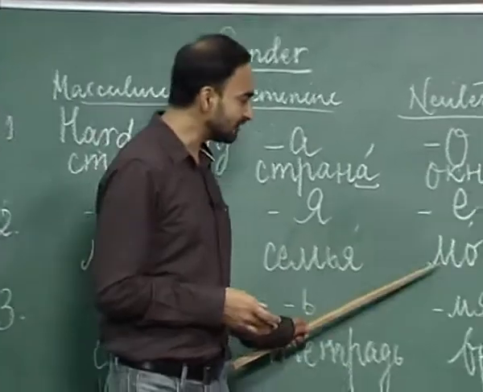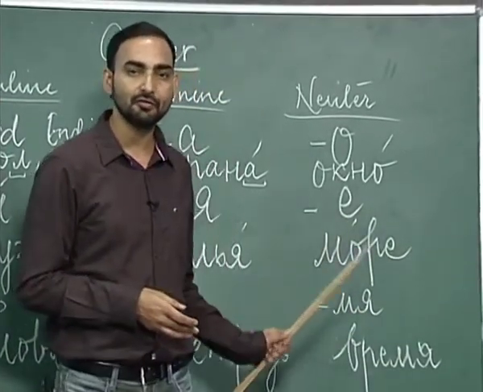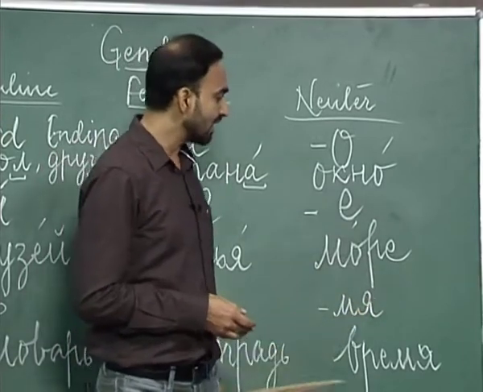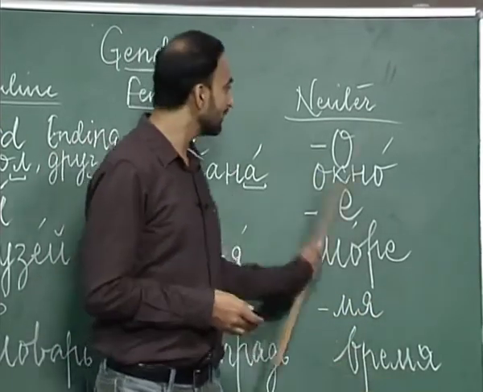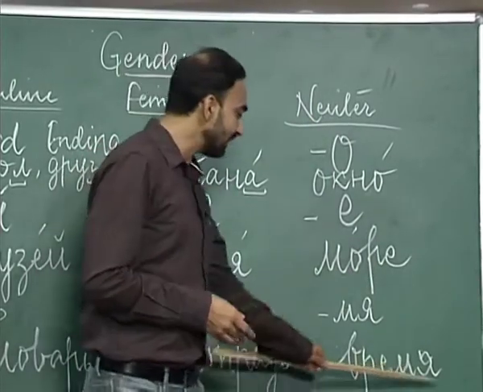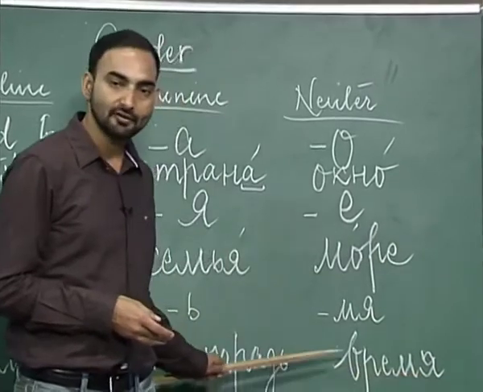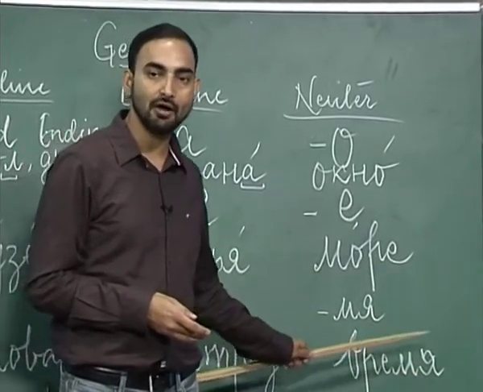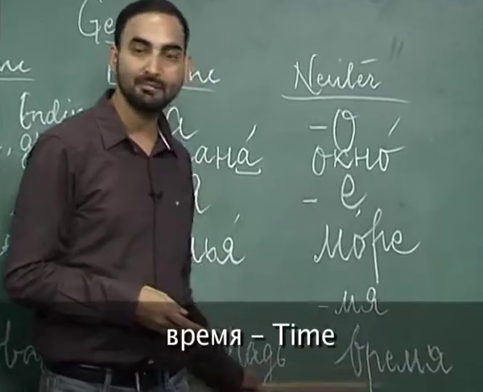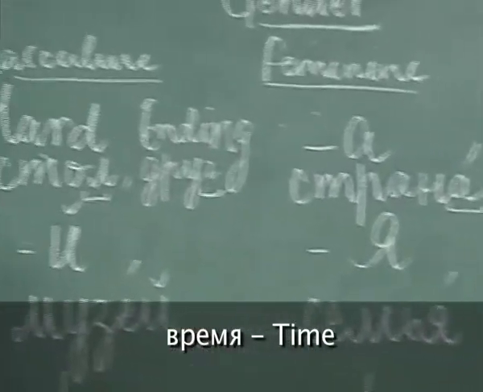The last and very peculiar ending is mya. There are only a few words with mya ending. Mya ending nouns are neuter gender nouns. Let us revise. The one word I have written here is vremya. Vremya is time.